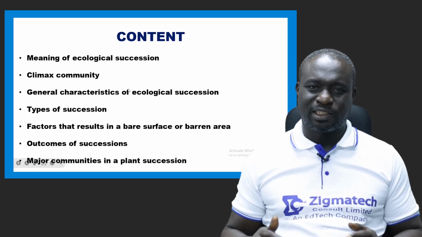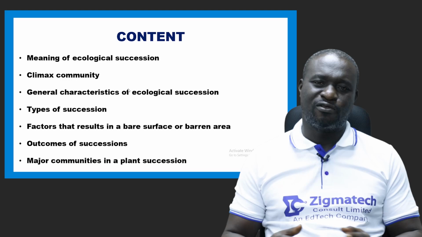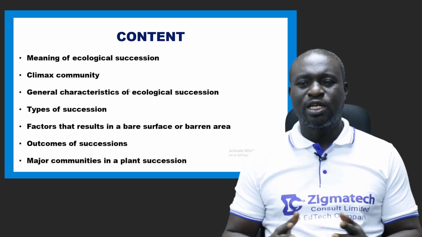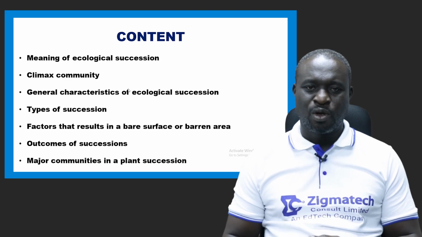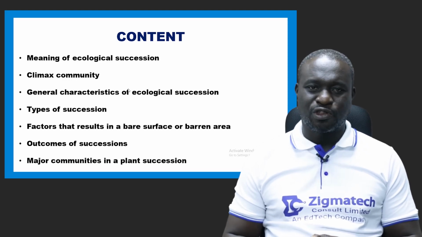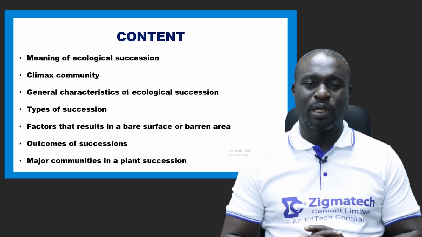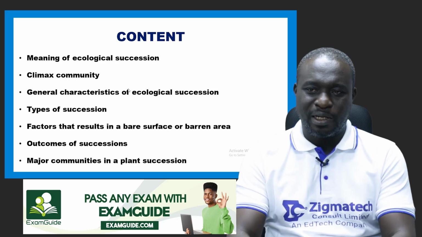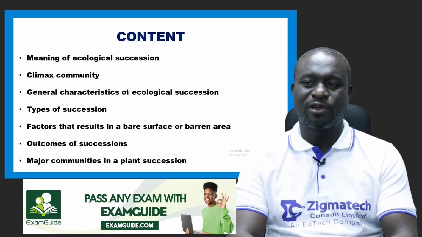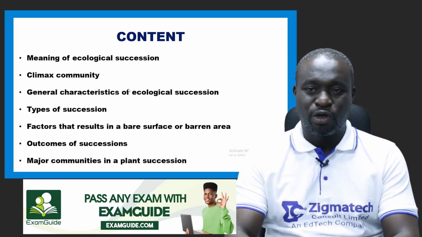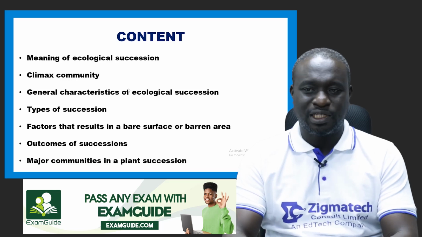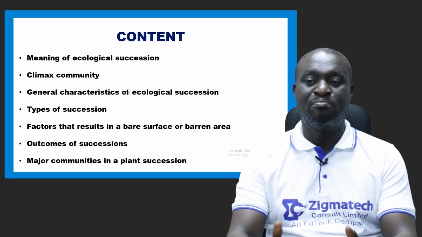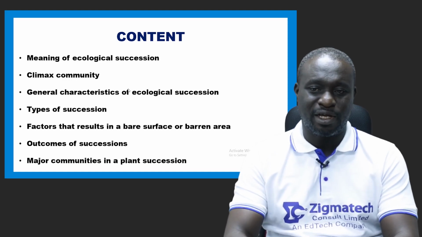Let's look at the content of what we're going to actually cover in this topic. The first thing we're looking at is the meaning of ecological succession. We're also going to be looking at what we call a climax community. We're also going to be talking about general characteristics of ecological succession, the types of succession, and factors that result in a bare surface or barren area.